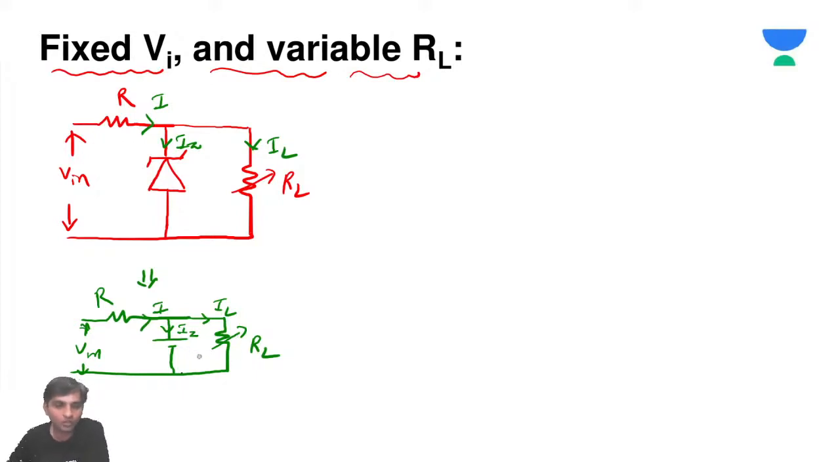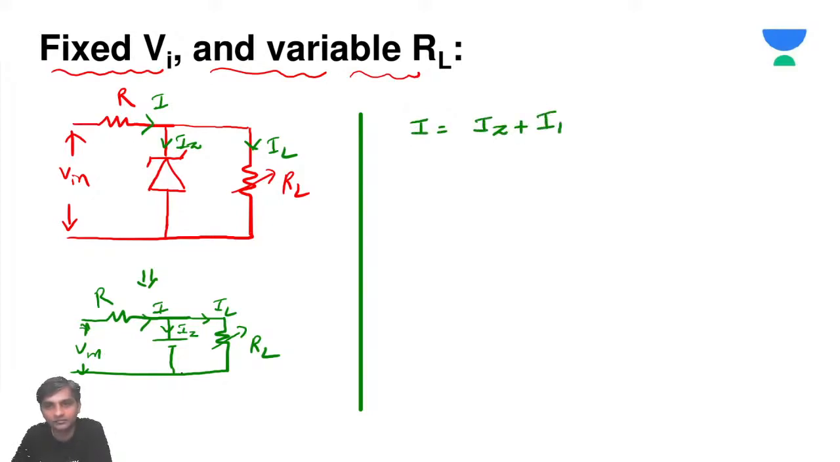Now here is the interesting thing you should remember. We know that I is equal to IZ plus IL. Of course, V naught is equal to VZ, no change. You need not worry much about it.